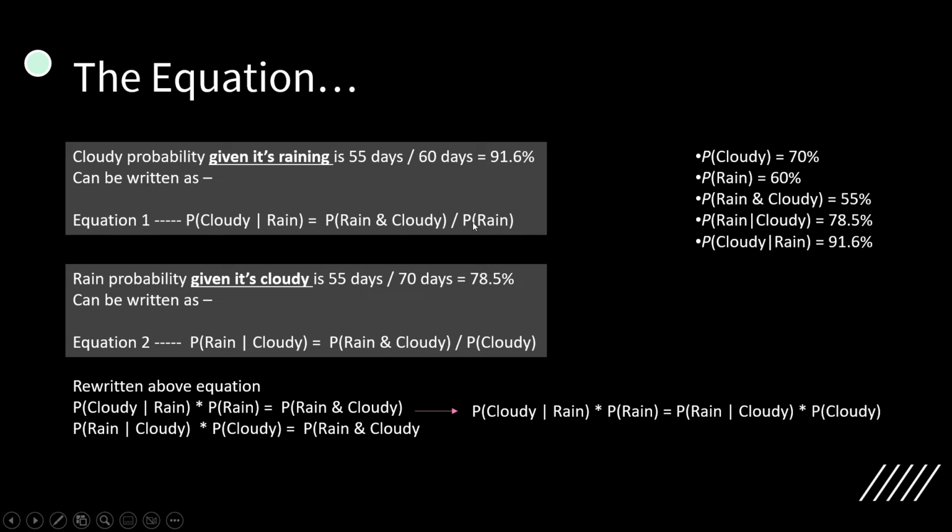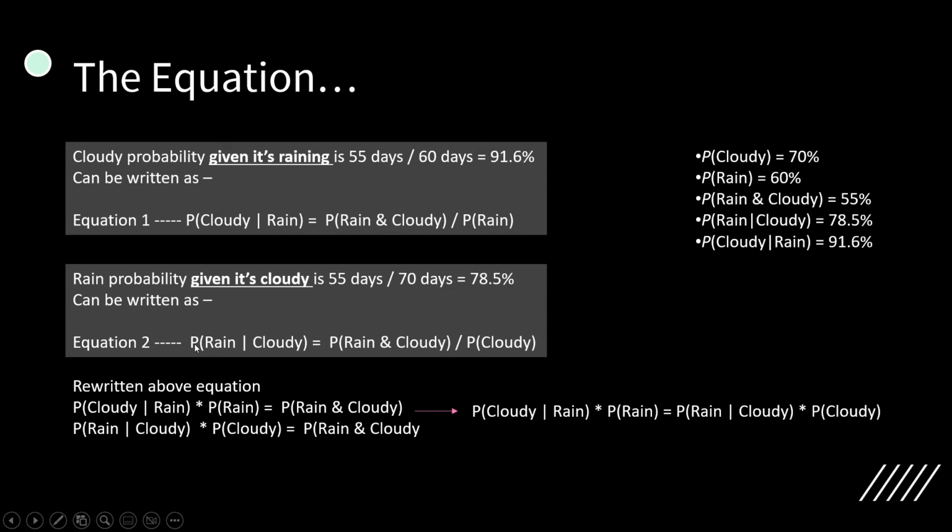So what I would do is let this P of rain go to the left hand side. When something is divided on the right hand side and you want to move it to the left hand side, the divide goes away and becomes multiplication. So I can write it as P of cloudy given rain into P of rain, which has come from the right hand side, is equal to P of rain and cloudy.